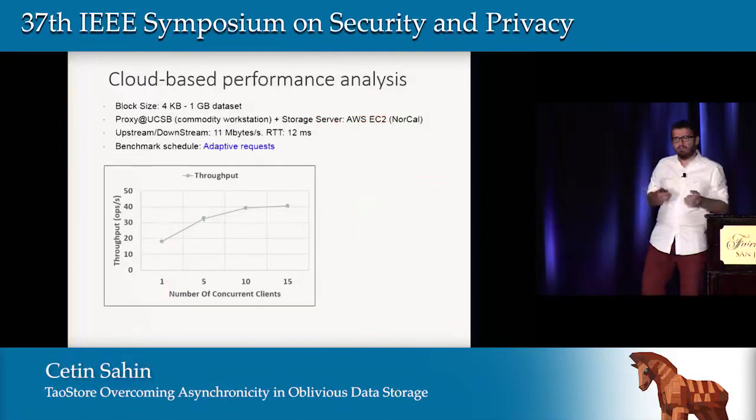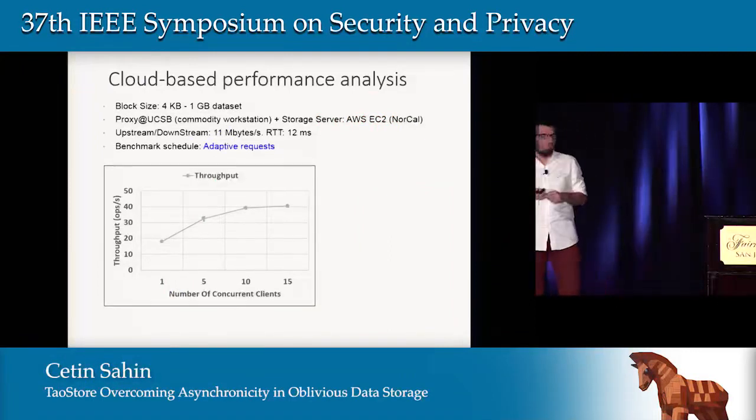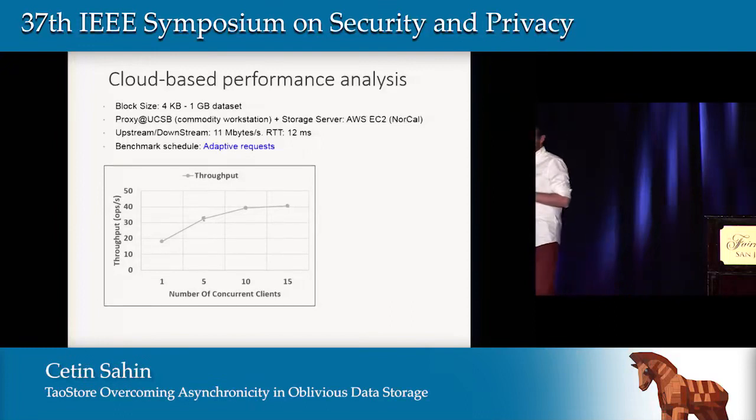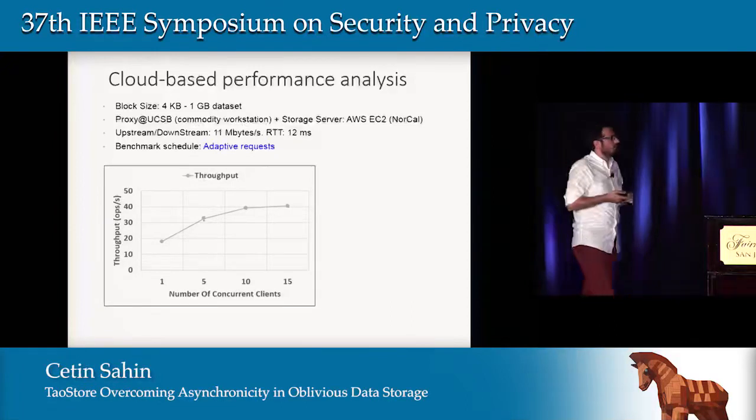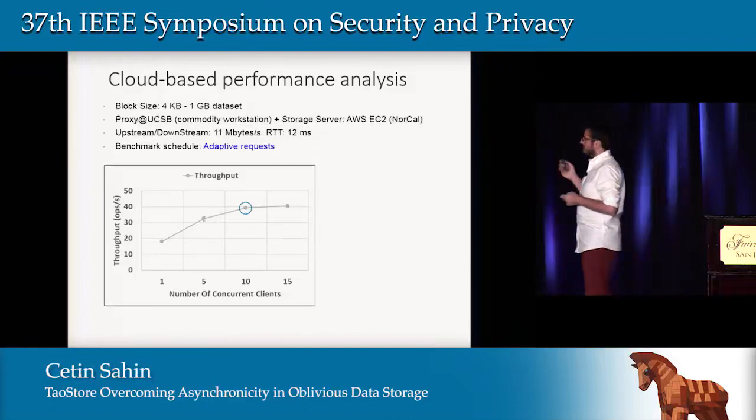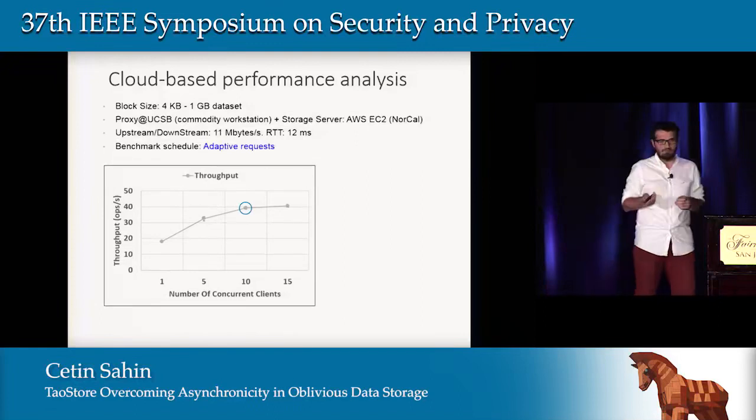In order to evaluate the performance of TaoStore, we perform cloud-based experiments. We use a 1 GB data set, and we have a proxy at UCSB, and we use the server from the AWS North California data center. Here, when there are 10 concurrent requests, TaoStore achieves a performance of 40 operations per second.